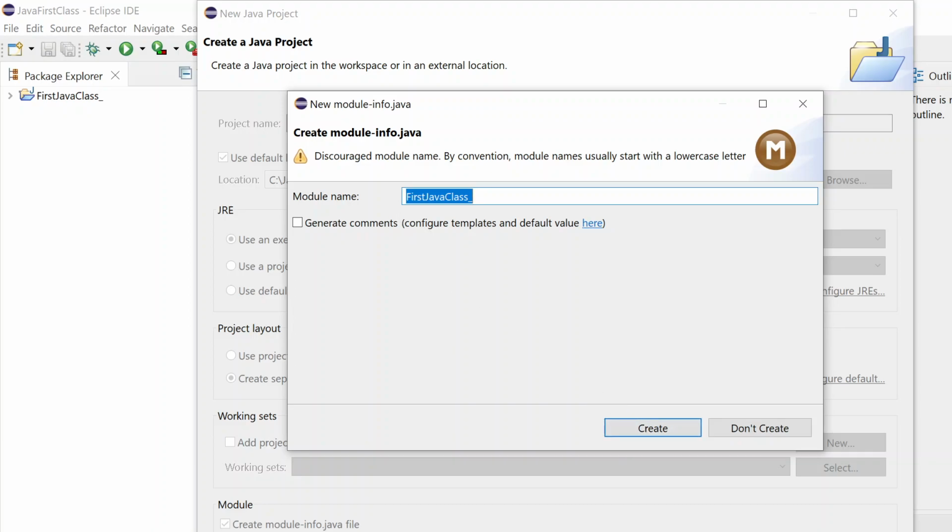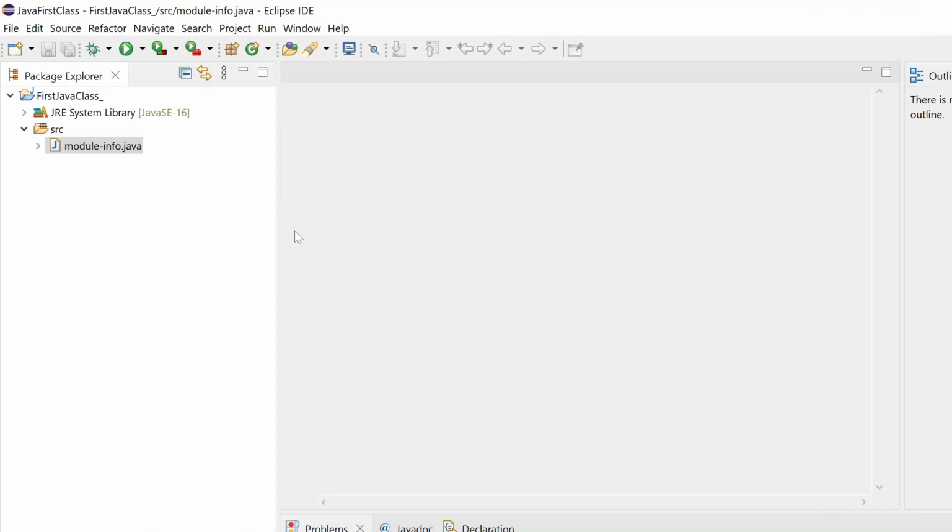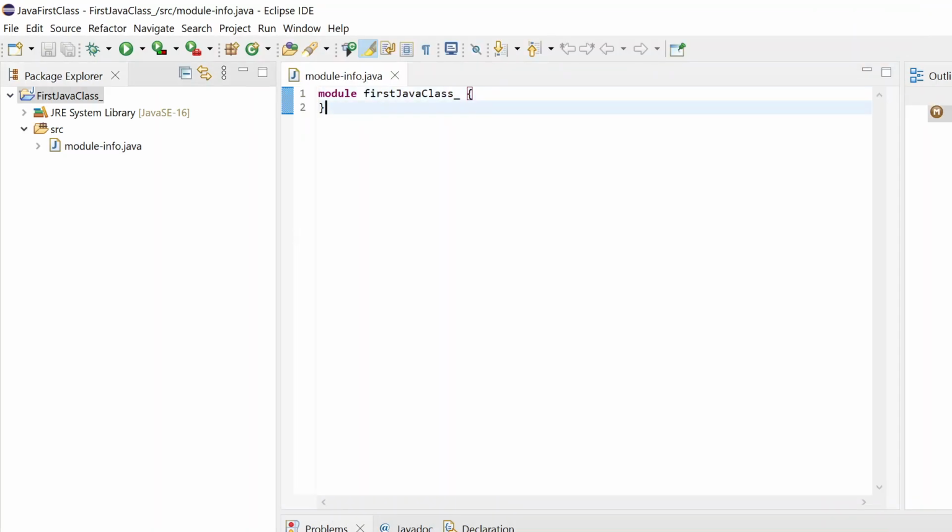It is saying discourage module name. By convention, module names usually start with a lowercase letter. So it is saying that you should make the first letter small, right? Either way you can neglect it, but if it is saying so, let me create it by giving the name like this. You can see.